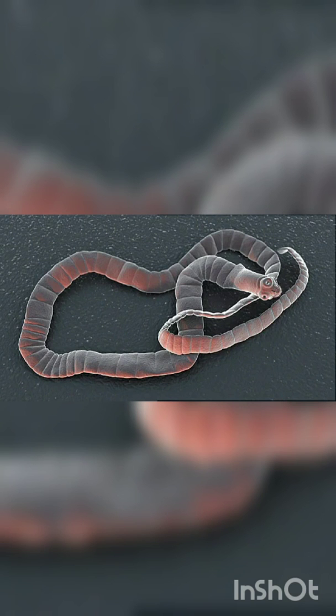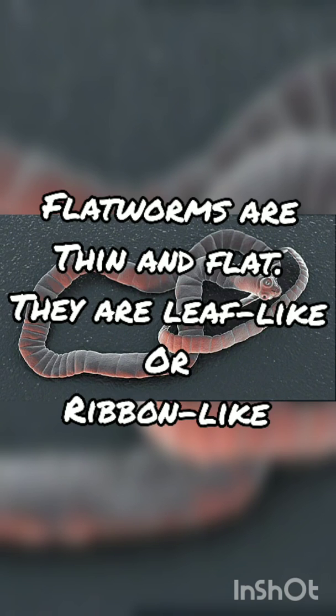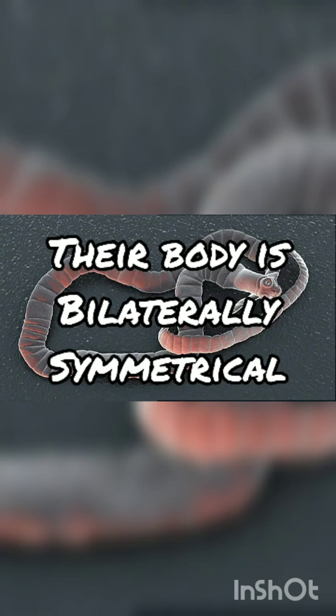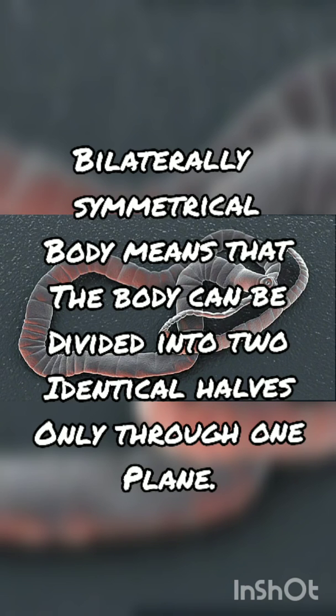So, from the name itself, the body is thin and flat. They look like a leaf or a ribbon. Their body is bilaterally symmetrical. What does the term bilaterally symmetrical mean? When you cut a flatworm through one plane, you will get two identical halves.